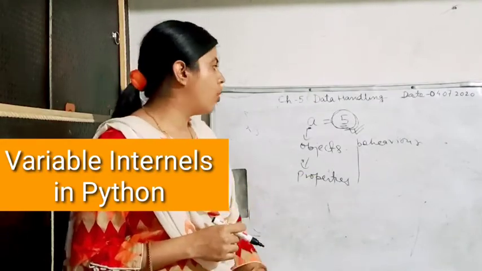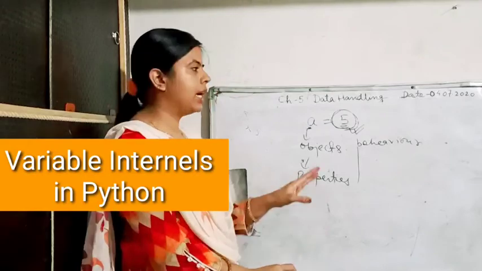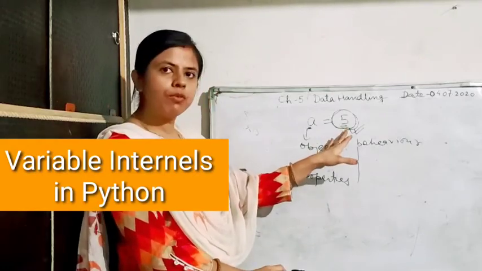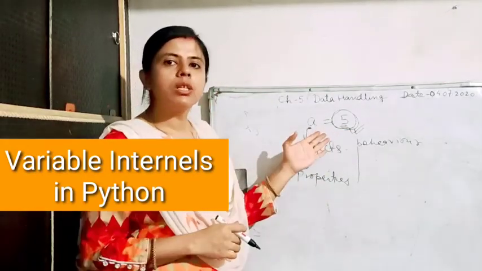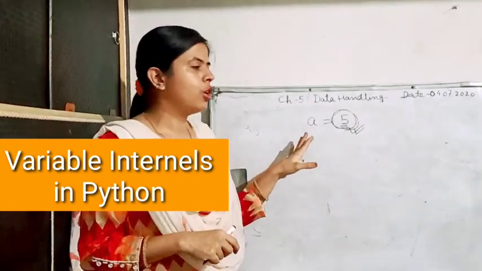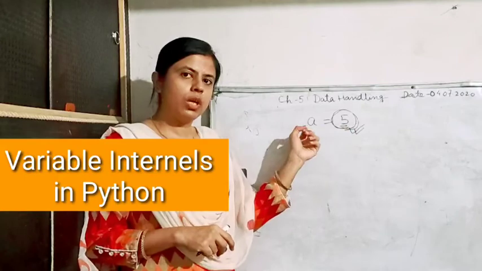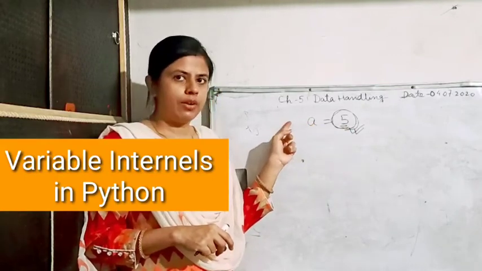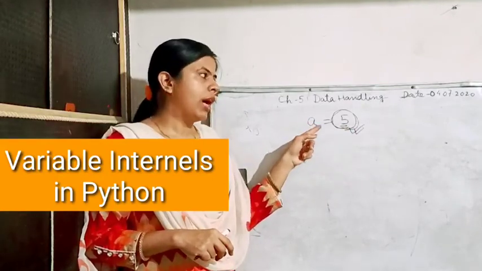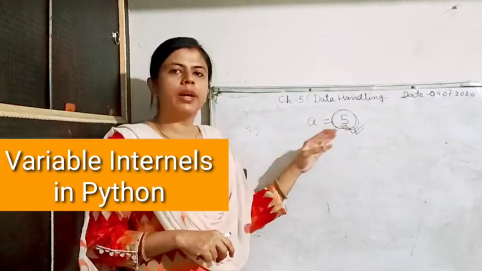Now suppose a is equal to 5 is defined and I want to check the data type of this number, the value of this number and the size of this number. Now I want to check the memory reference of this particular object, that what is the address of this object, what is the value of this object, what is stored, and what is the data type of this object.